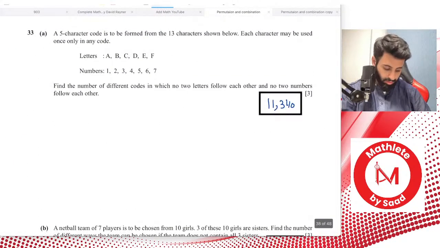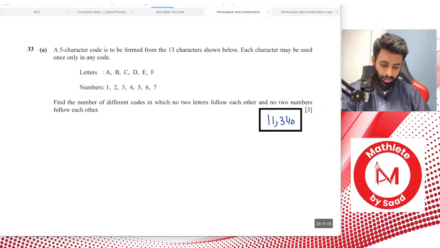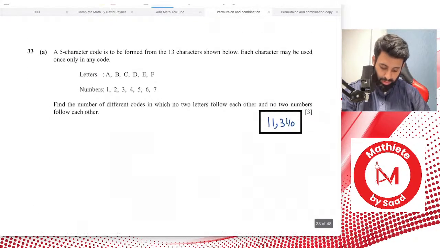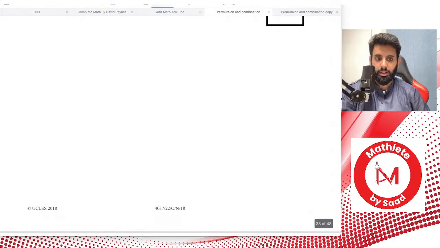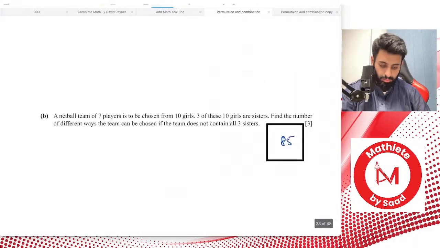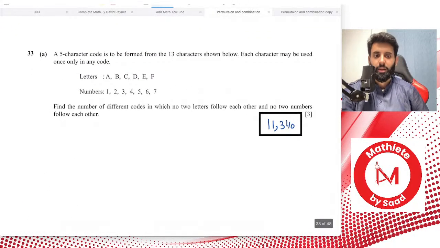At least one part to the question. Okay. So this is question number 33. This is from October November 2018, paper 2, variant 2. Okay, let's see what it says.